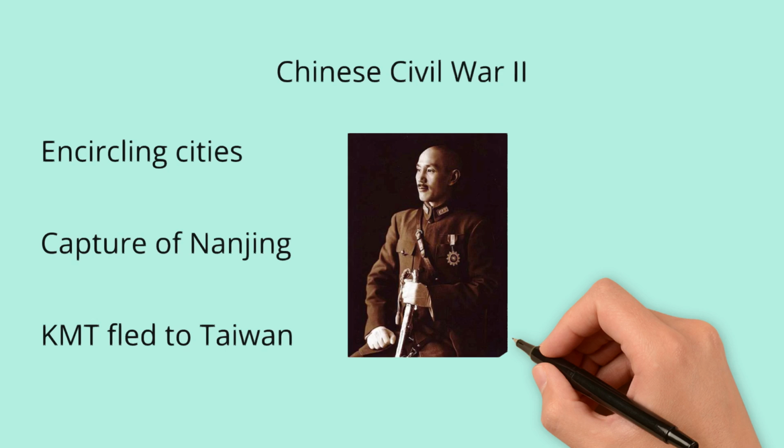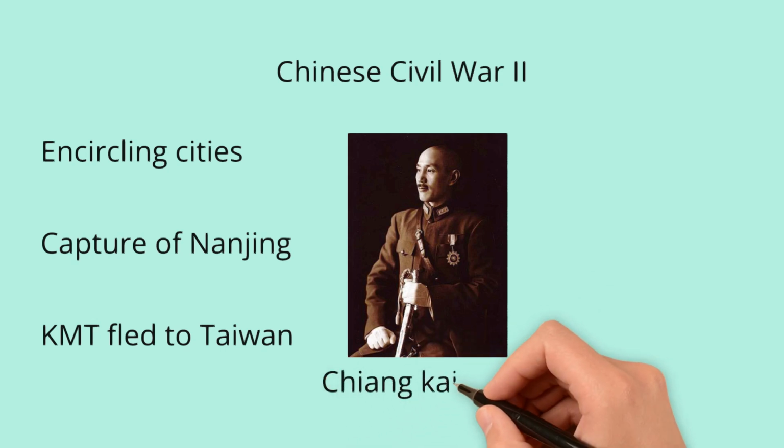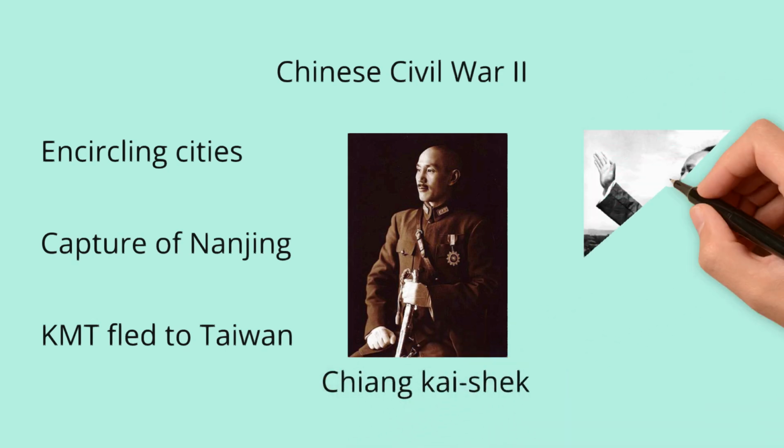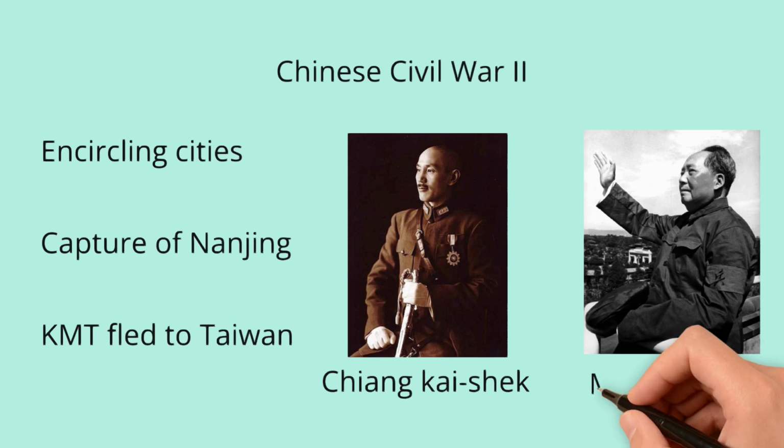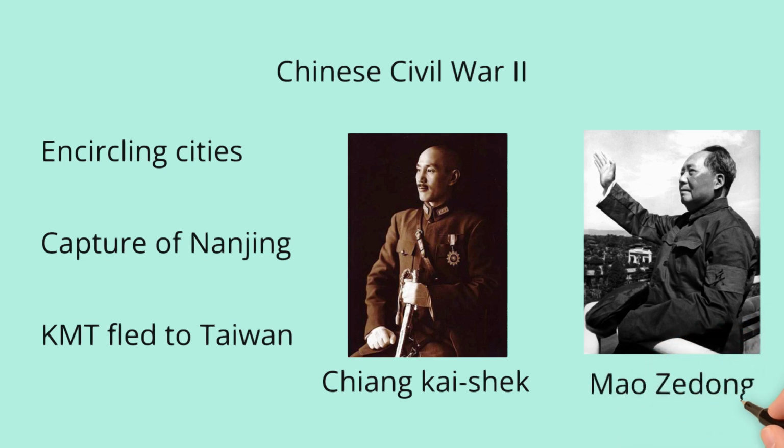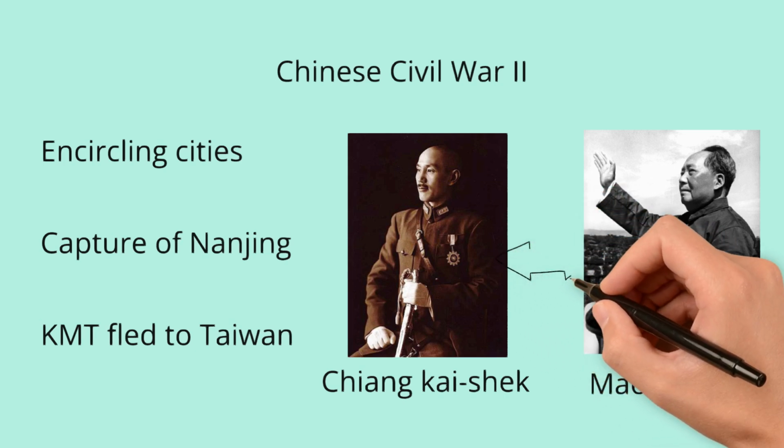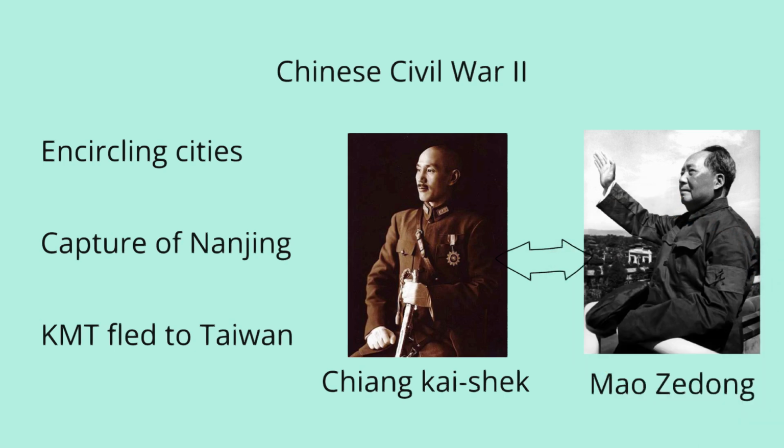The CPC's strategy of encircling the cities from the countryside proved to be highly effective. By mobilizing the rural masses and establishing a network of revolutionary bases, the CPC gained momentum and gradually eroded the KMT's control over the country. The turning point in the war came in 1949, when the CPC launched a decisive offensive and captured the nationalist capital, Nanjing. Chiang Kai-shek and his followers were forced to retreat to Taiwan, where they established the Republic of China on December 7, 1949.